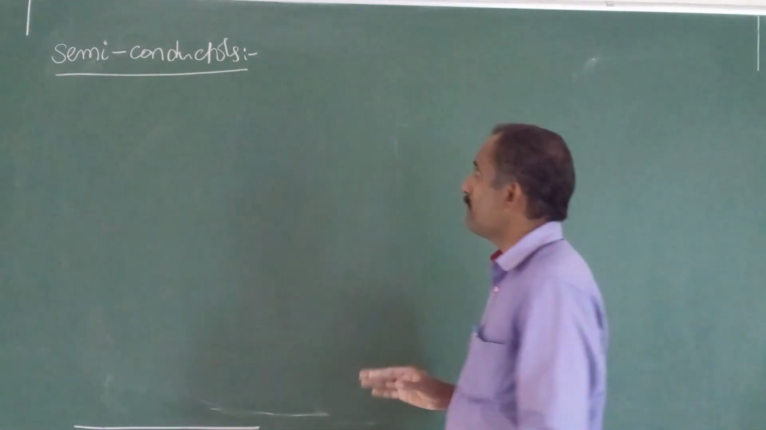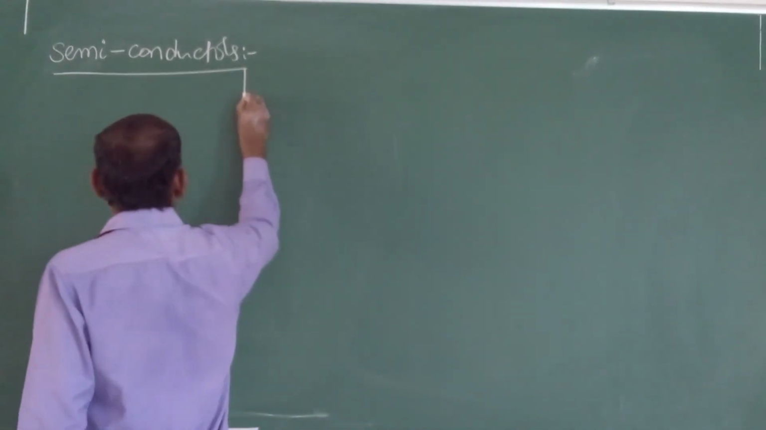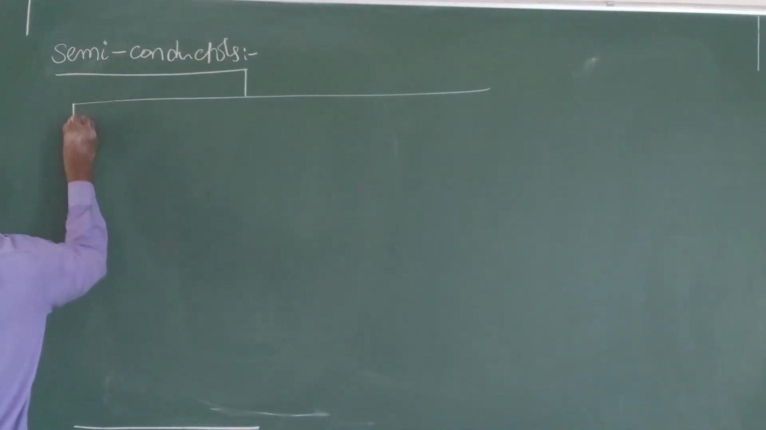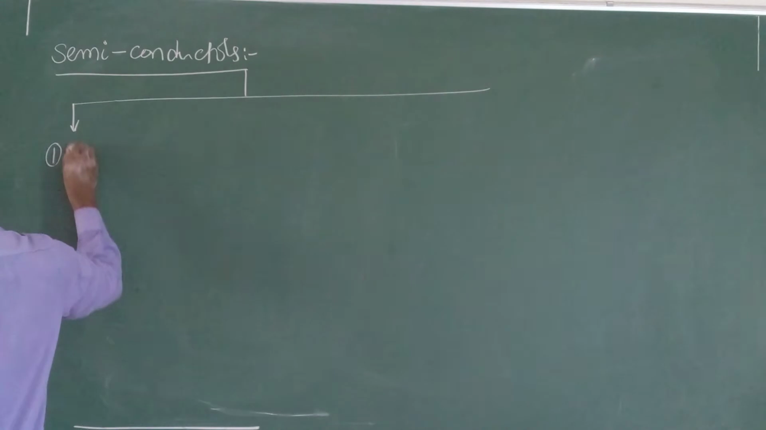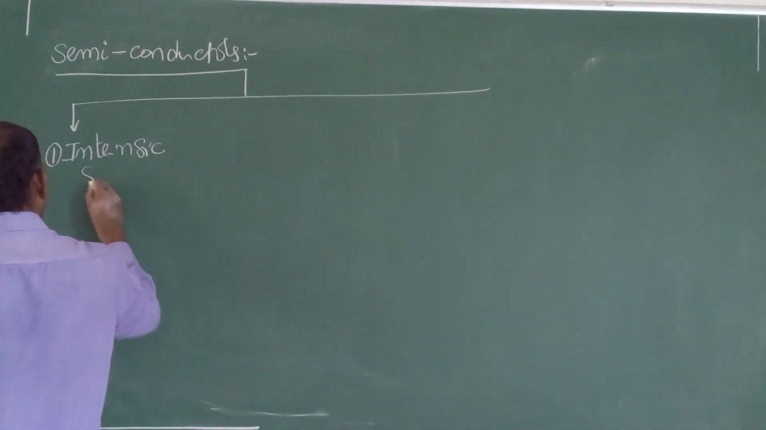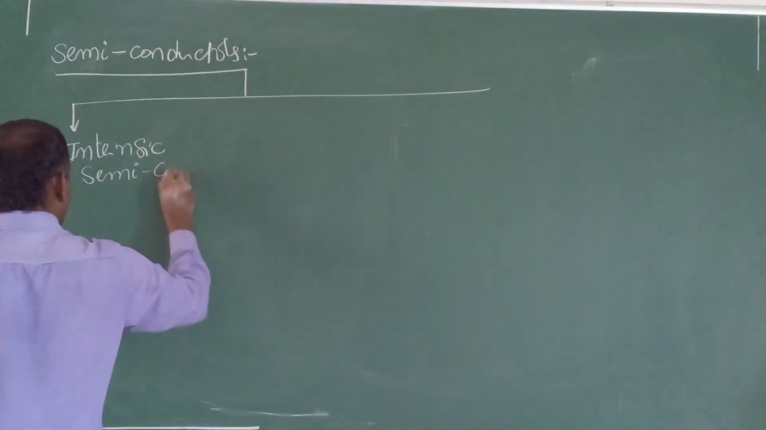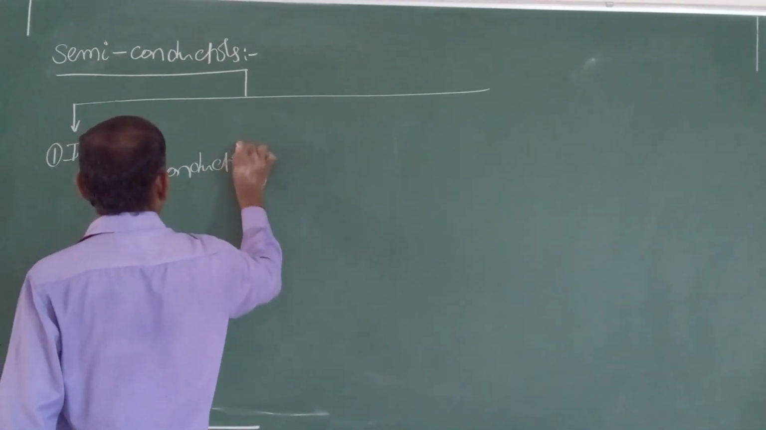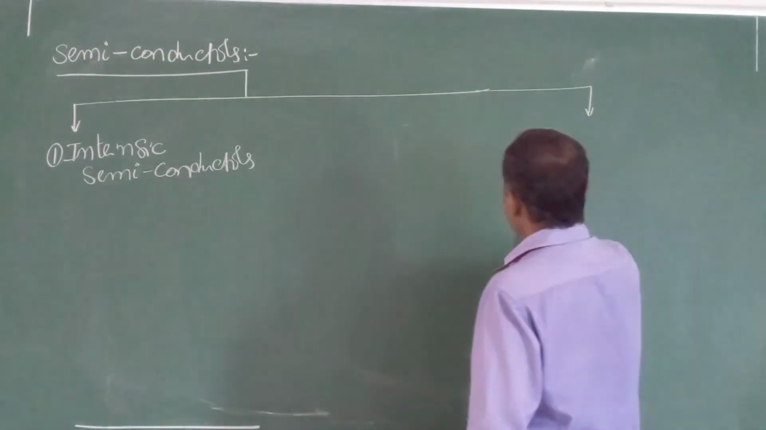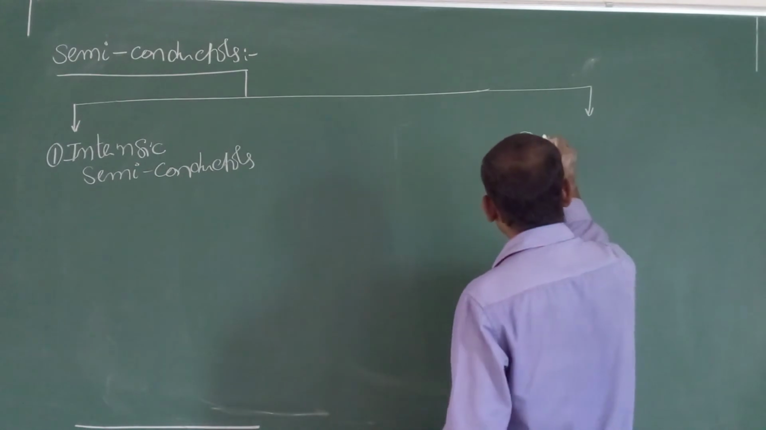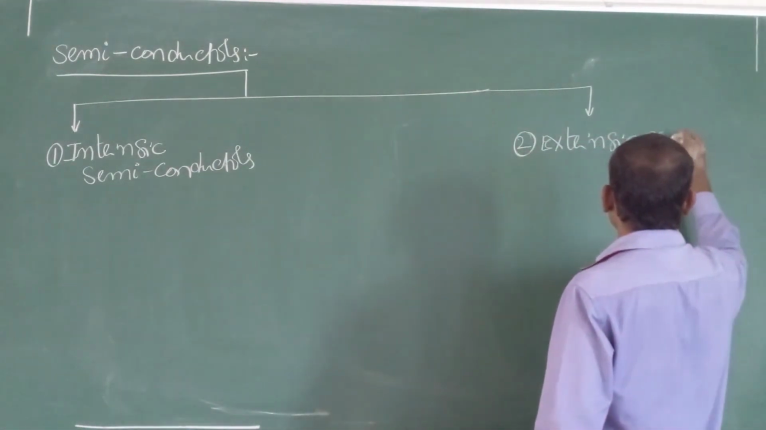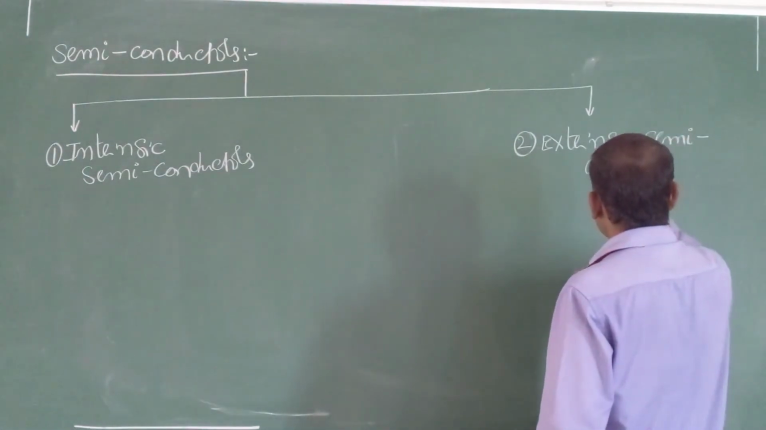Already we discussed semiconductors. Semiconductors are broadly classified into two types. First one, intrinsic semiconductors. Second one, extrinsic semiconductors.